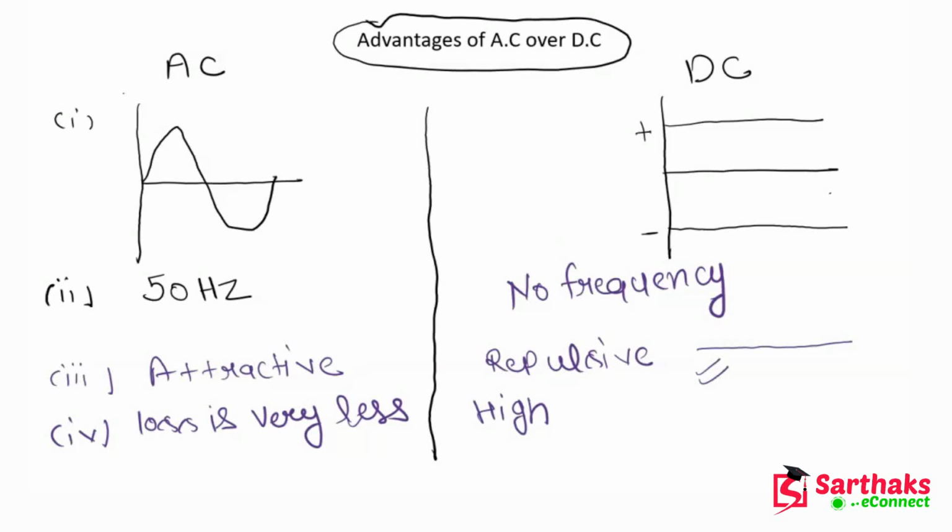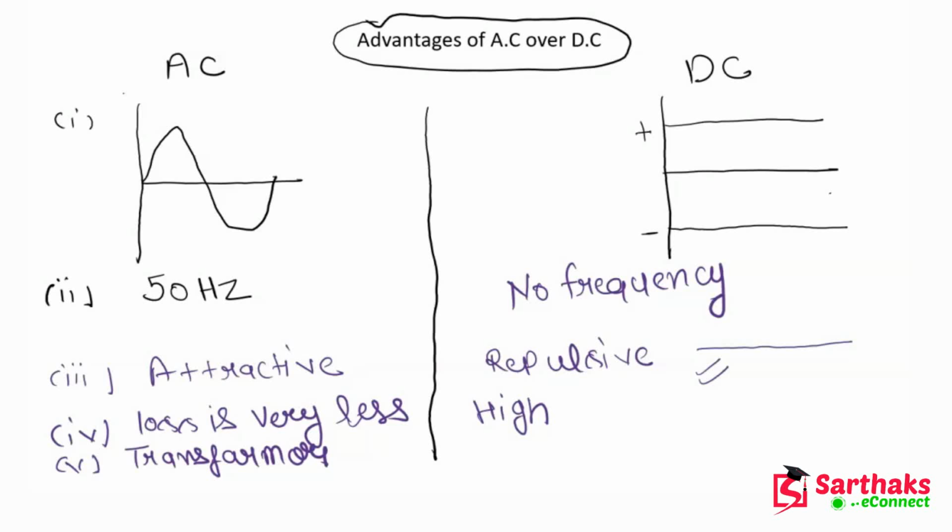Now guys, after talking about this, let me tell you one more point, and that is this AC can be stepped up and stepped down. What is the meaning of this step up and step down? Basically, we will discuss it later in the transformer chapter.